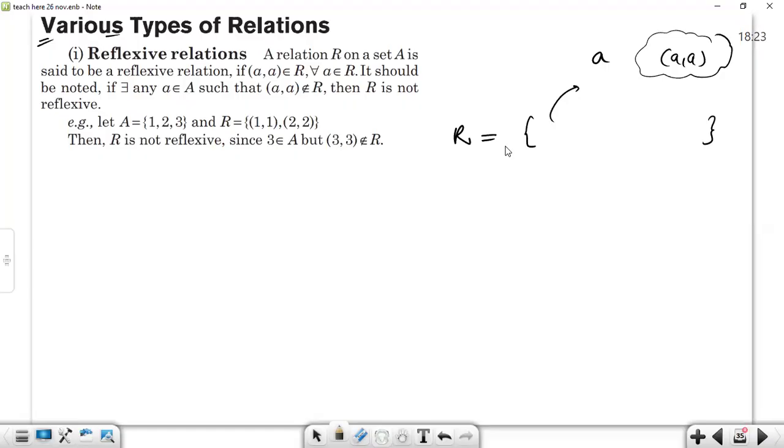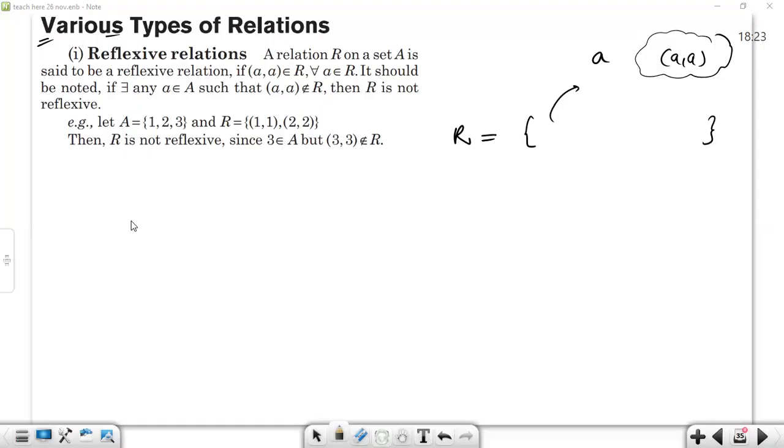Okay, so let's understand from the definition itself. Let's show the definition first.